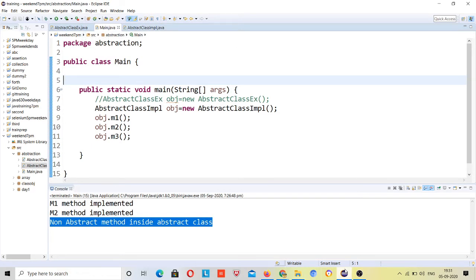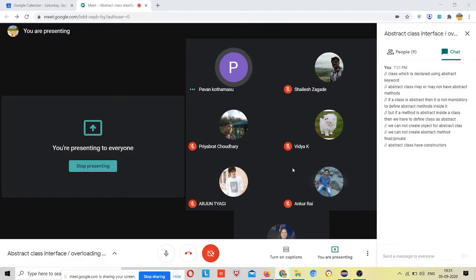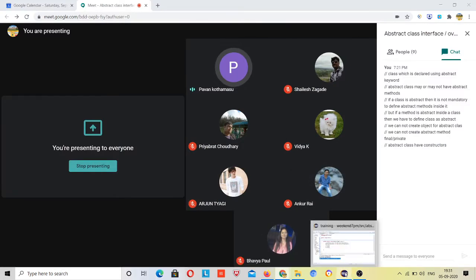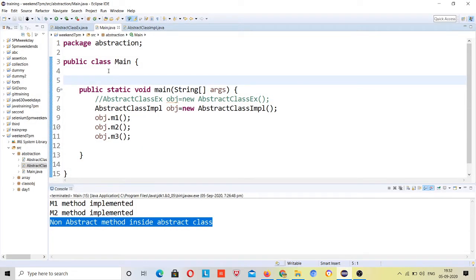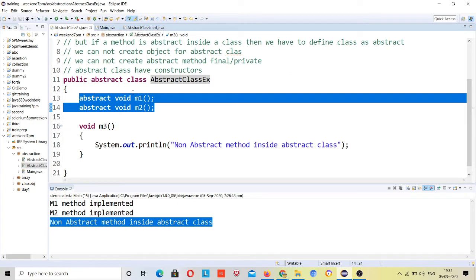One small thing, when you are in a public abstract class, you are able to implement the body as well, right? I mean, here you have public abstract class X, where you have kept void M1 and void M2 as the two abstract methods.